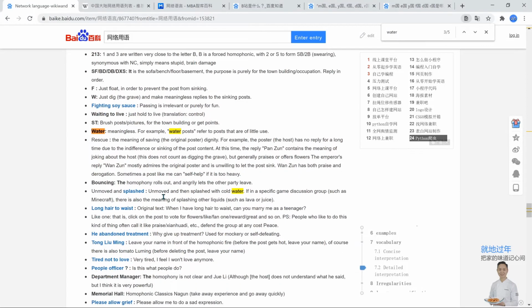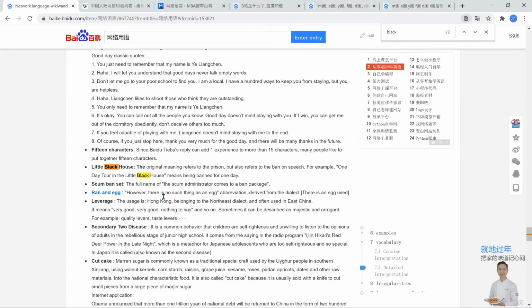小黑屋, so little black house. 小黑屋 generally refers to prison or just being banned or unable to log in for a certain amount of time. So that's cool. Those are some cool Chinese terms.